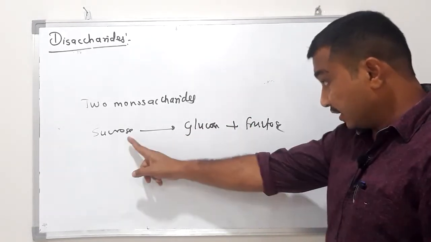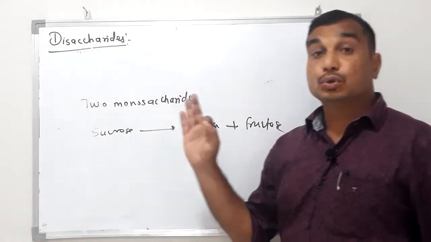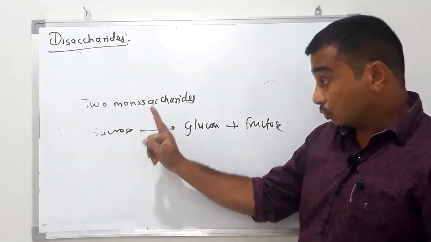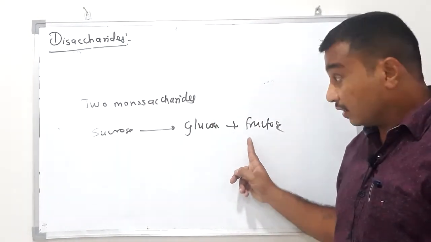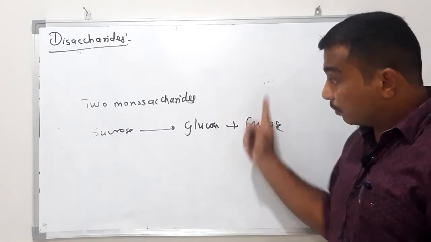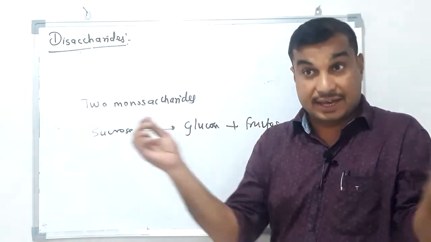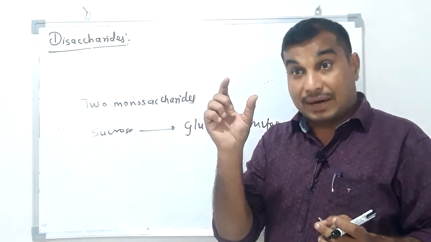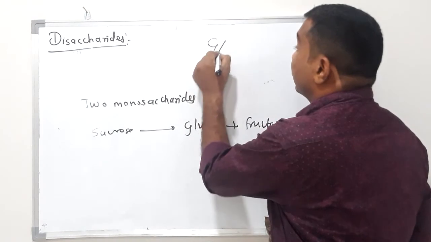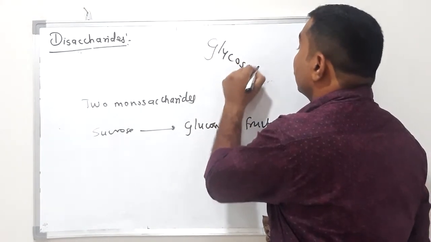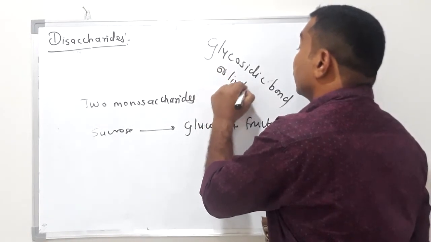This reaction clearly indicates that the structure of sucrose contains glucose and fructose. Both of these molecules are present in the structure of sucrose, and they are joined to each other by some bond. That bond is known as a glycosidic bond or linkage.